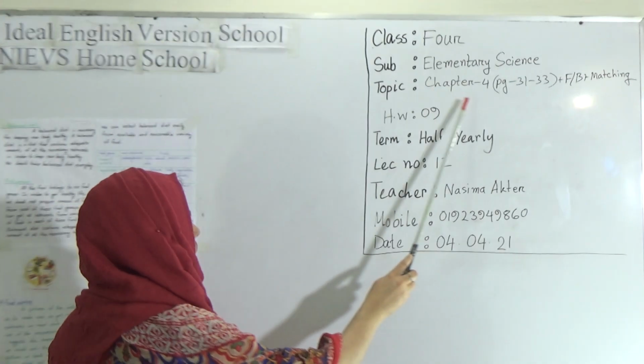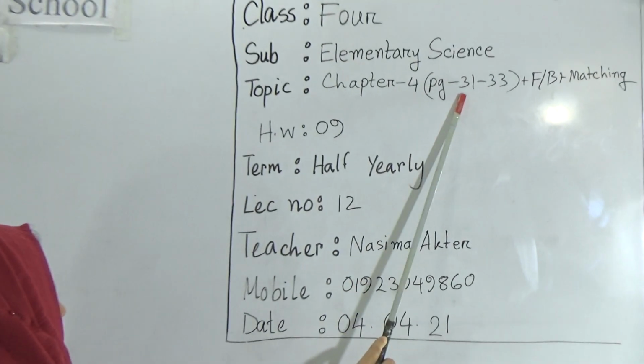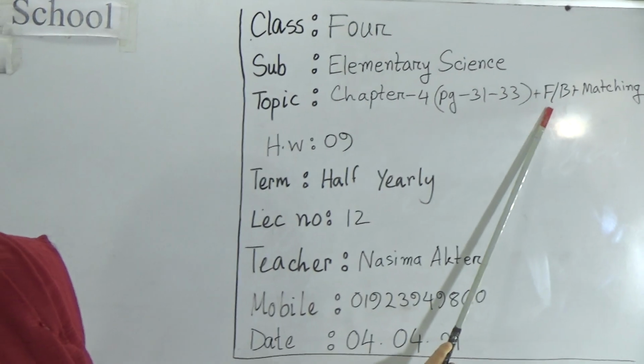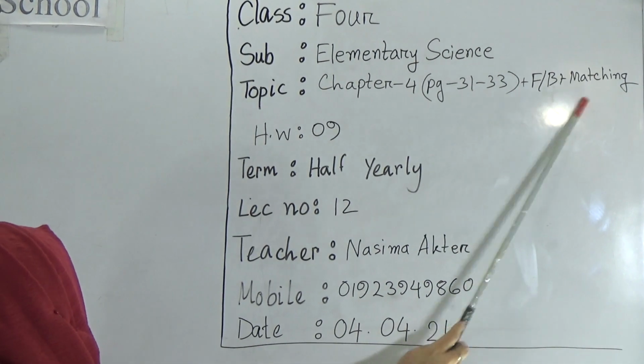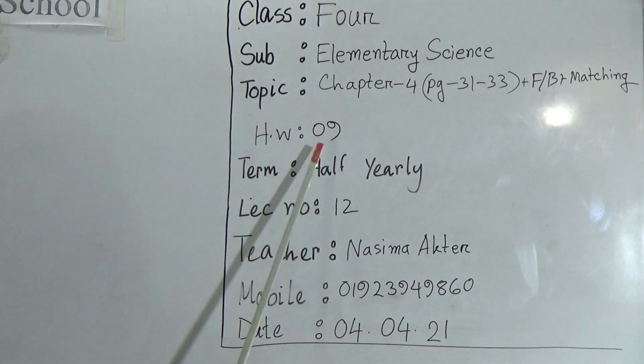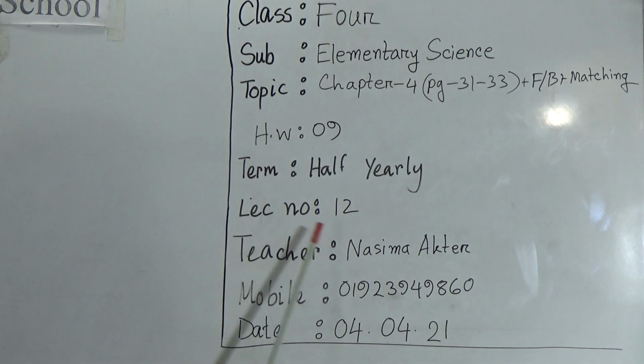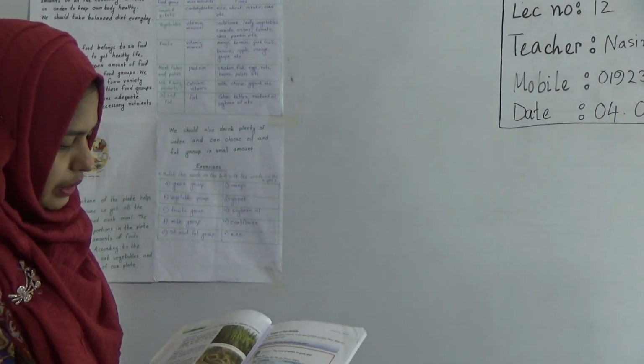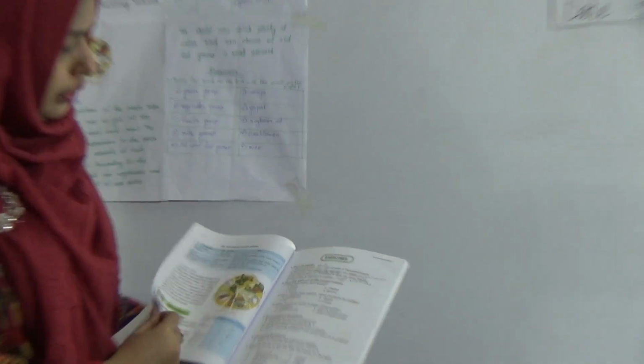Our today's topic is chapter 4, and this is page number 31 to 33, and today we will do filling the blanks and matching. Our today's SW number is 9, and this is lecture number 12, and this is your science book, and our today's topic is here, page number 31. All of you, when you are watching this class, please take your science book, this page. So dear students, let's begin the class.